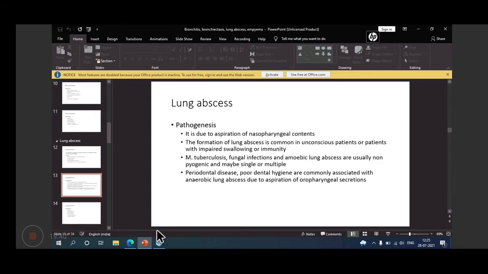Then clinical features are like fever, maybe with purulent or mucopurulent sputum. Then blood in the sputum, chest pain. And a rare manifestation, a complication of pyogenic lung infection abscess, is that it may lead to empyema. So empyema may occur.